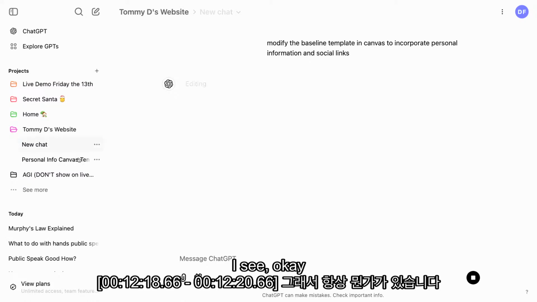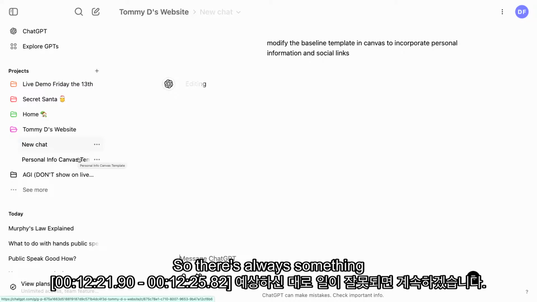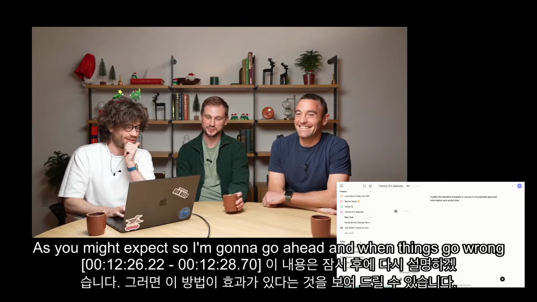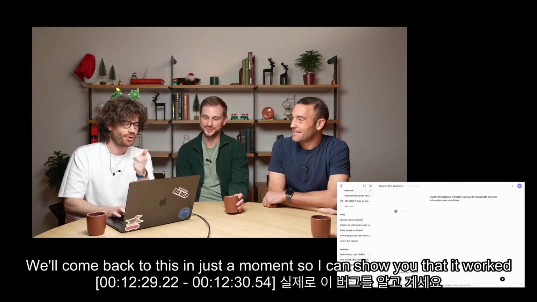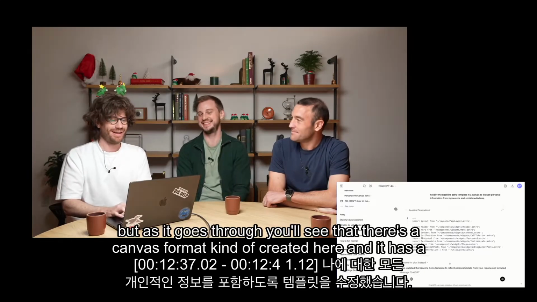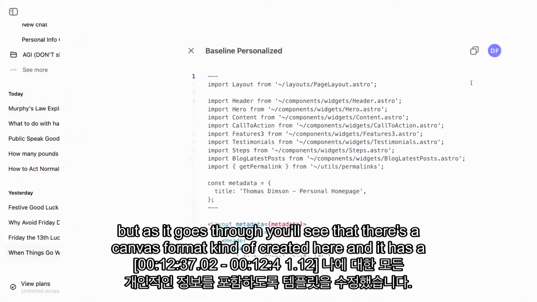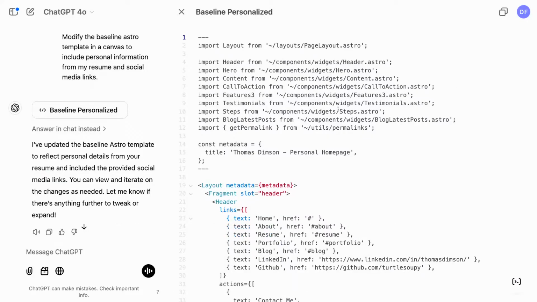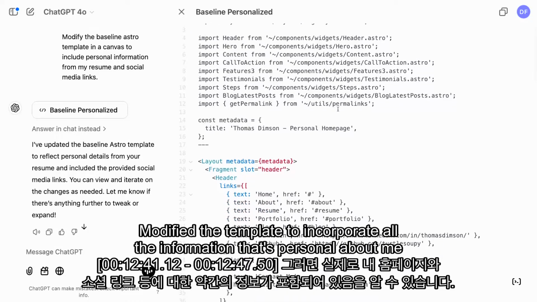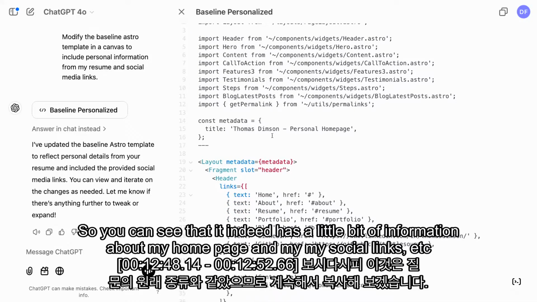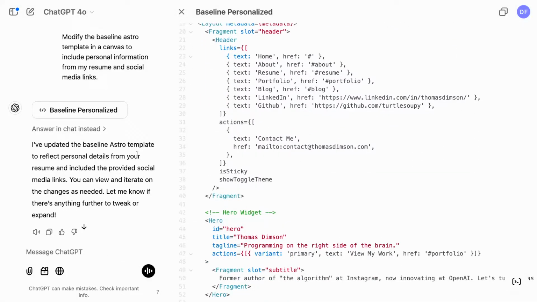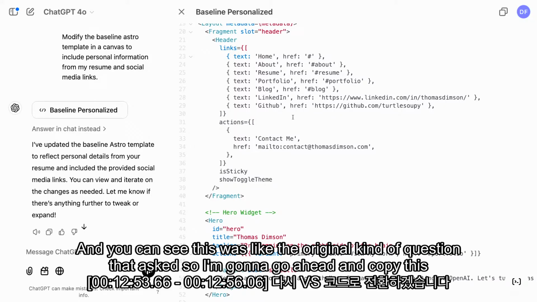Oh, I see. There's always something that goes wrong in a live demo, as you might expect. When things go wrong, we'll come back to this in just a moment so I can show you that it worked. Actually, I know this bug. But as it goes through, you'll see that there's a Canvas format created here, and it has modified the template to incorporate all the personal information about me. You can see that it indeed has a little bit of information about my homepage and my social links, et cetera. And you can see this was the original question that I asked.